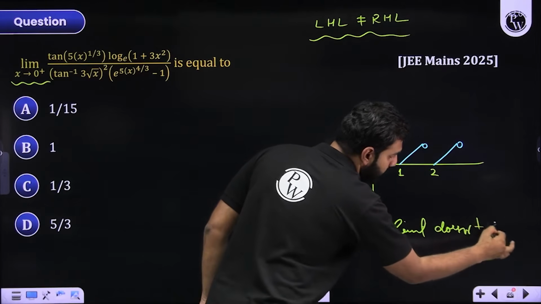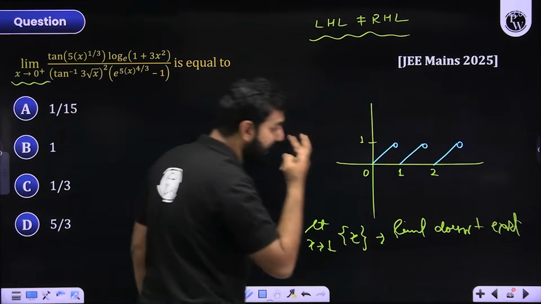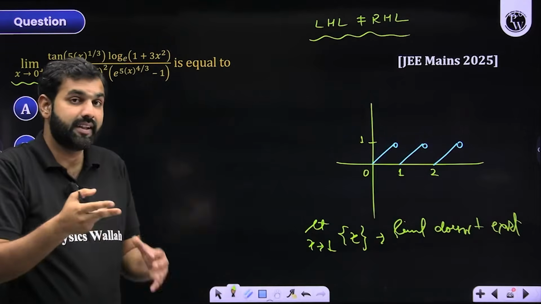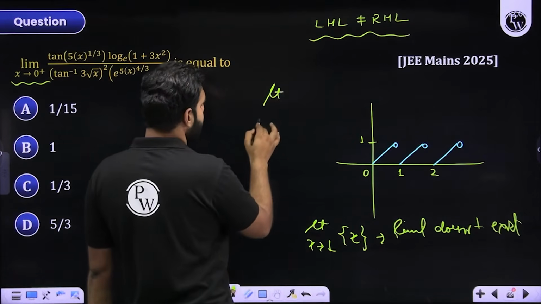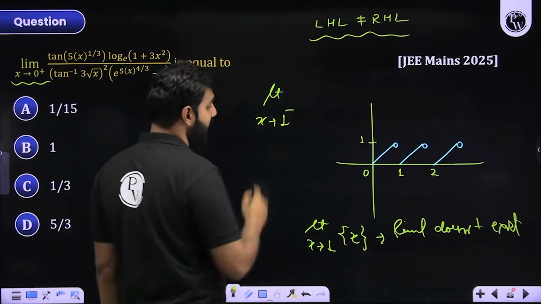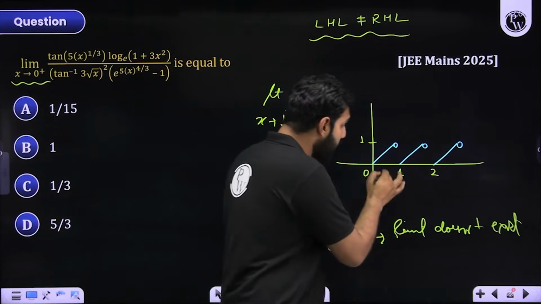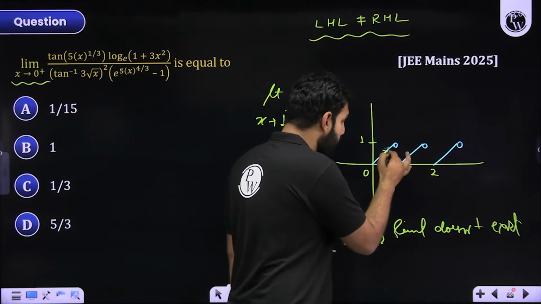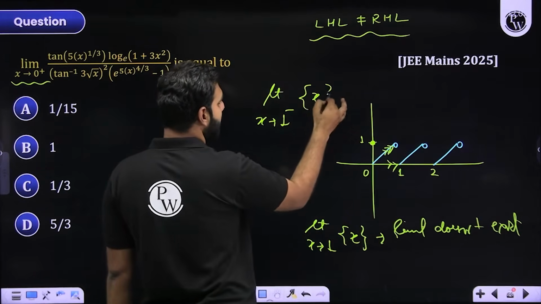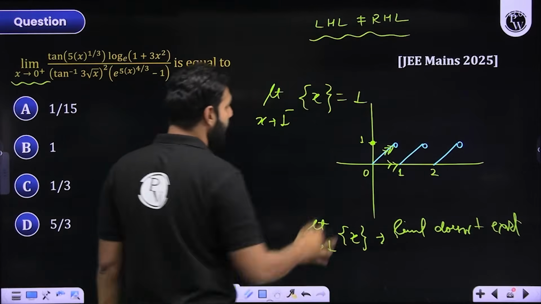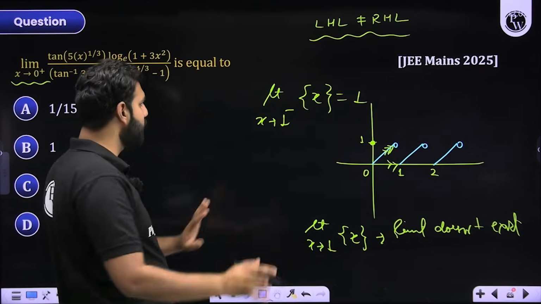Why did I say so? I said so because the left hand limit and the right hand limit were not same. I hope you're realizing when I apply limit x approaching 1 from left hand side, the graph was approaching 1. I hope you can see it very clearly. So fraction part of x when x approaches 1 from left hand side was 1. So left hand limit exists. That is perfectly fine.